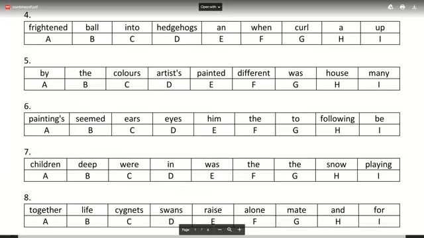Children, deep, were, in, was, the, snow, playing. Priyanka, that's not the answer for number 6. He seemed to be following the painting with his eyes. You made your own sentence.